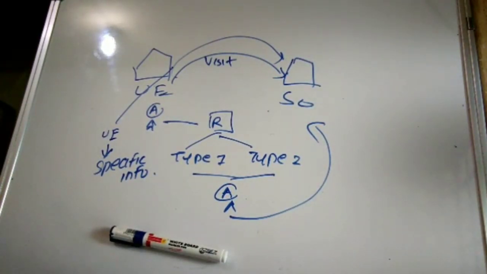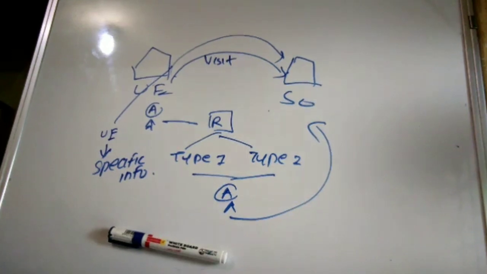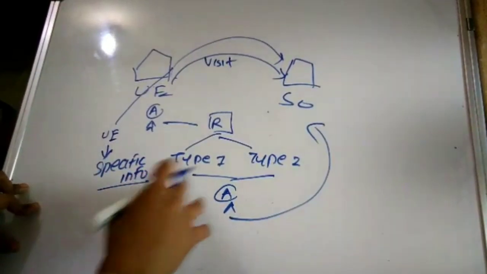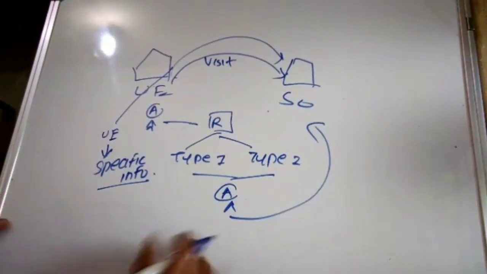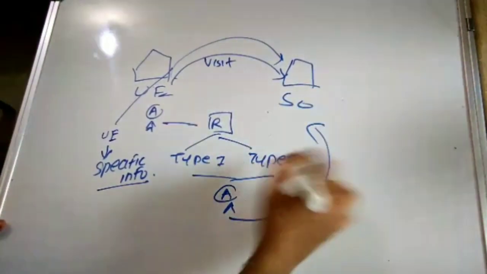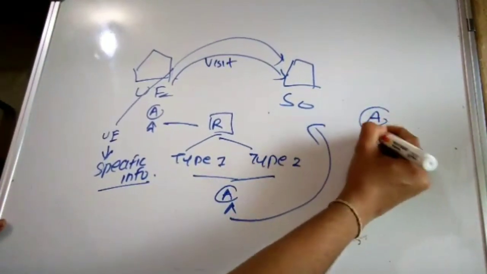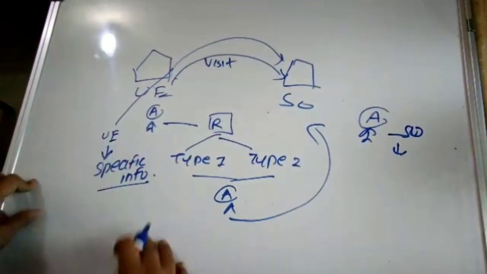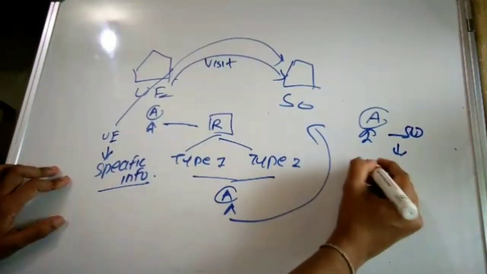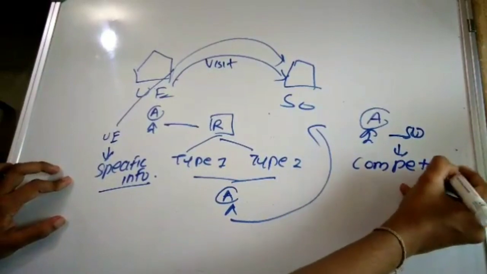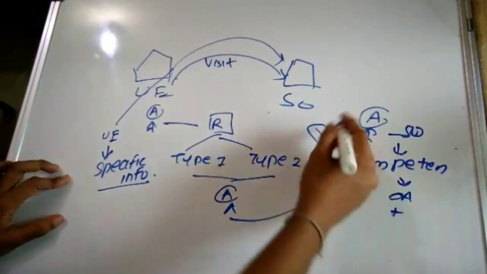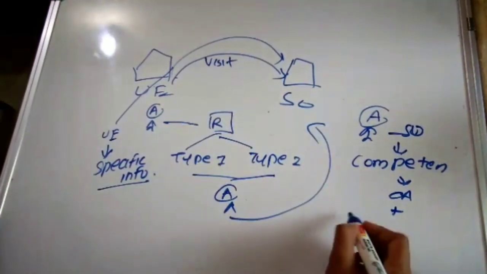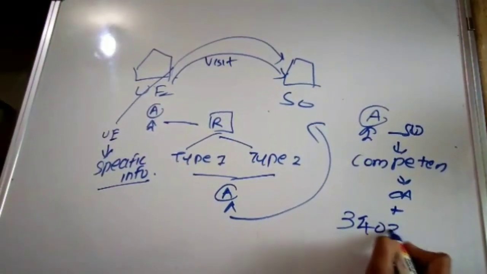They may also contact the service organization through the user entity with respect to obtaining certain specific information. Then, before using this report, type 1 and type 2 report, we know that the type 1, type 2 report is issued by the auditor of the service organization. So the auditor of the user entity has to determine their competence, that is, whether they are chartered accountants. They have to be chartered accountants, plus they have to issue such a report on the financial statements of the service organization as per SAE 3402, right?